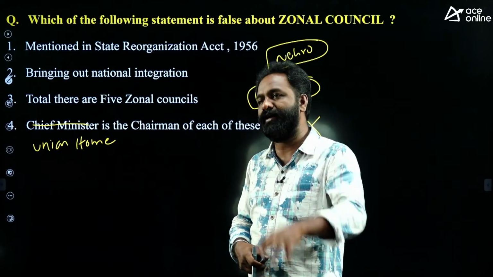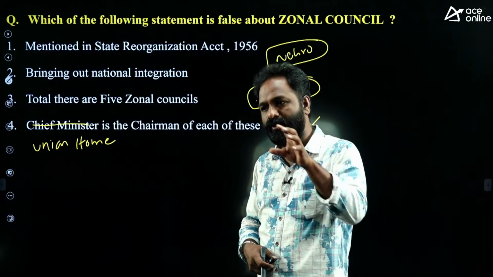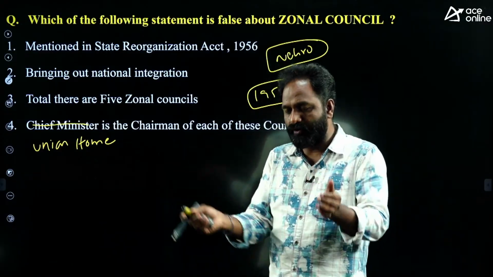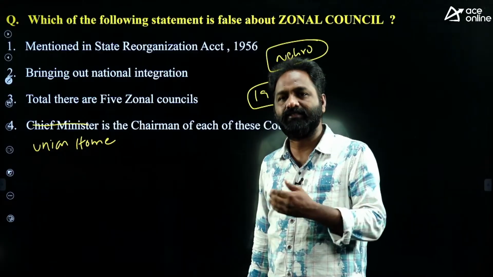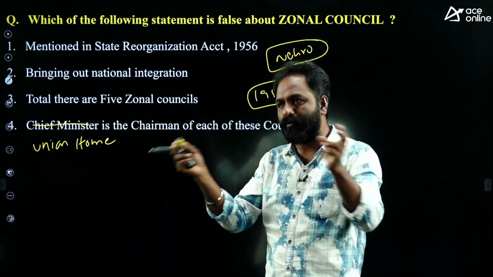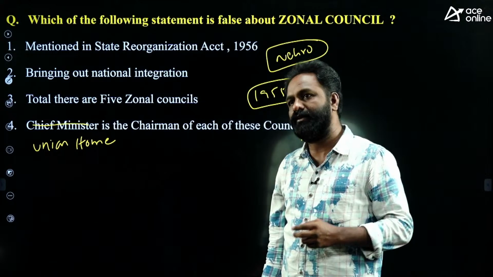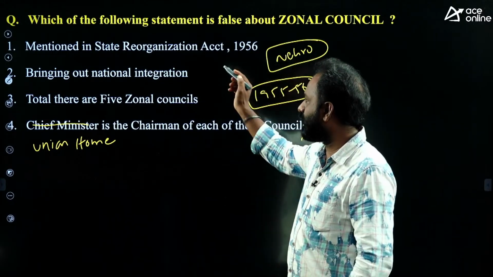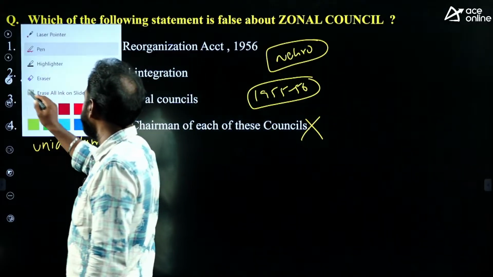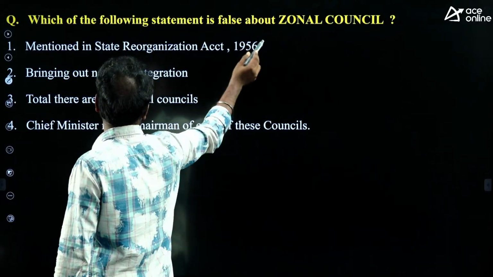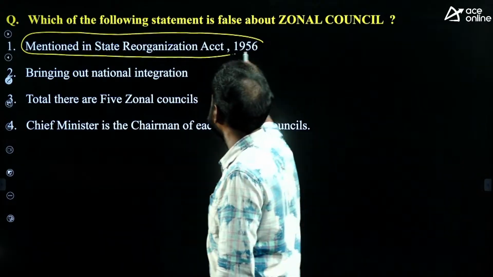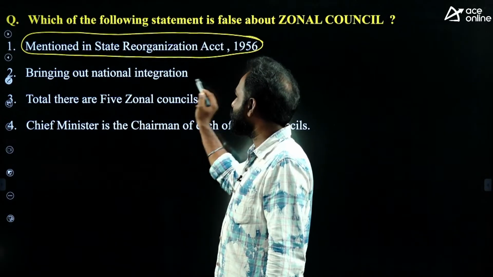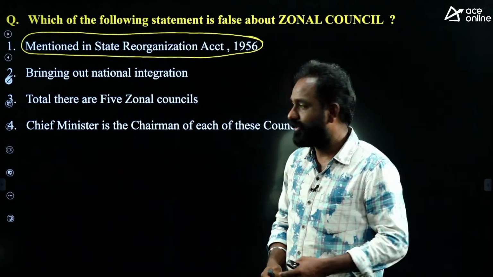So we should divide the entire India into zonal councils. South Chief Ministers will come together to discuss their problems. North Chief Ministers will come together to discuss their problems. Like that, Nehru ji put forward this idea, and it is mentioned in the State Reorganization Act, of course to bring out national integration, to put all the states in one place.